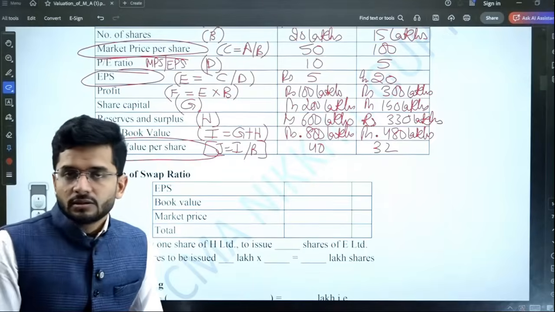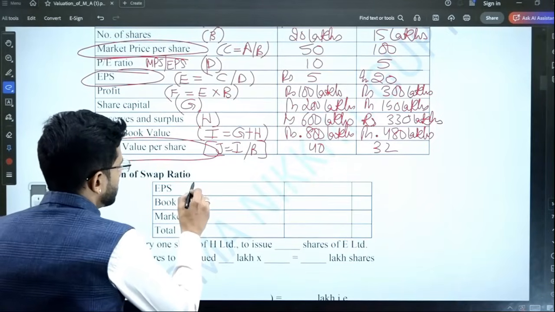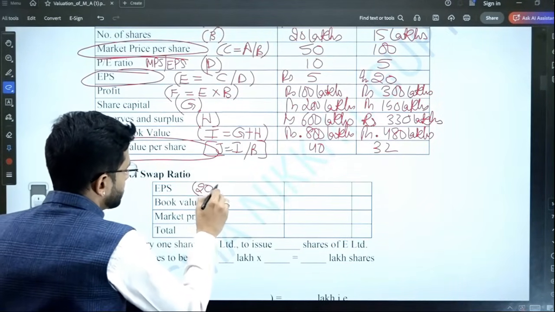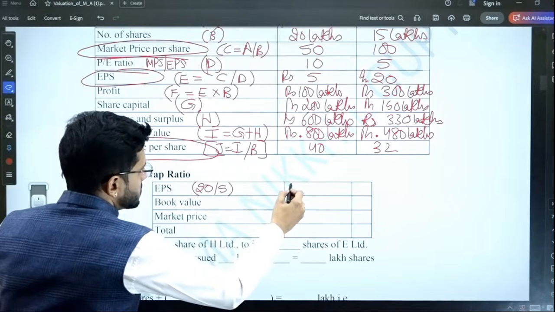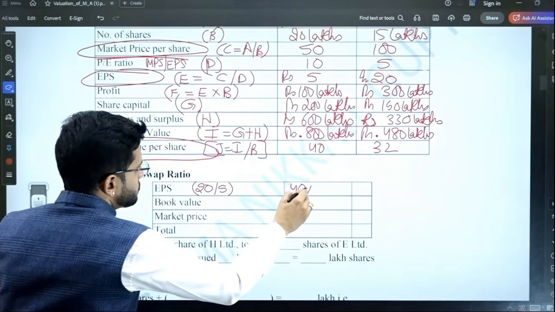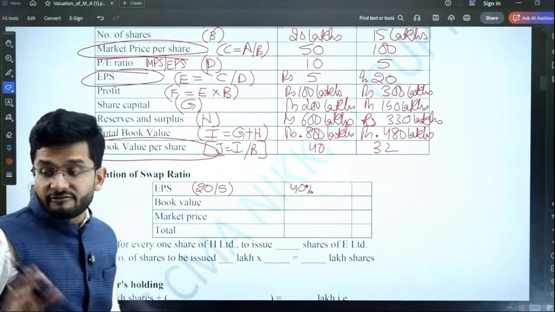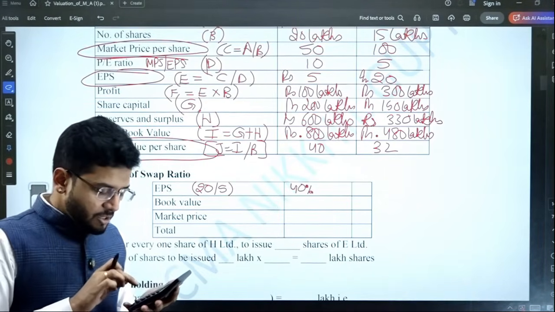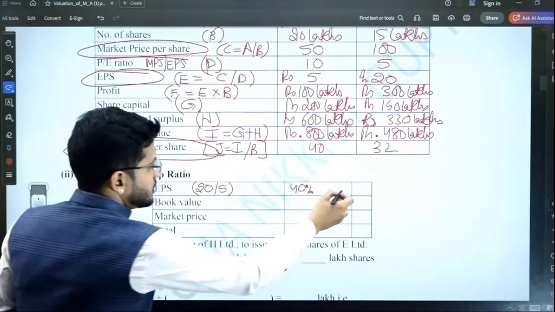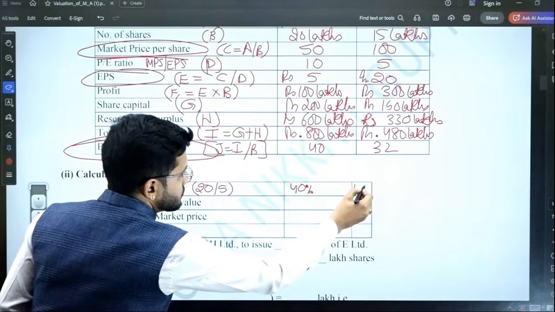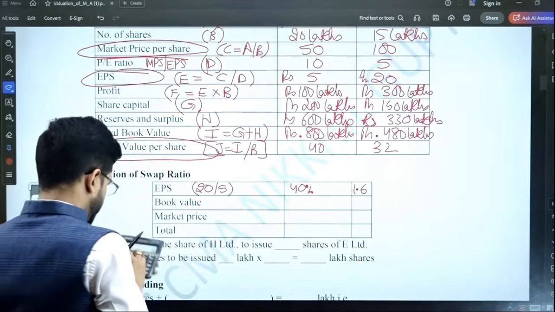So the EPS of the target company divided by EPS of the bidder company. So 20 divided by 5. What is the percentage that we are going to give to this particular factor? It is 40%. So 20 divided by 5 multiplied by 40%. So the weighted average ratio which will go is 1.6.